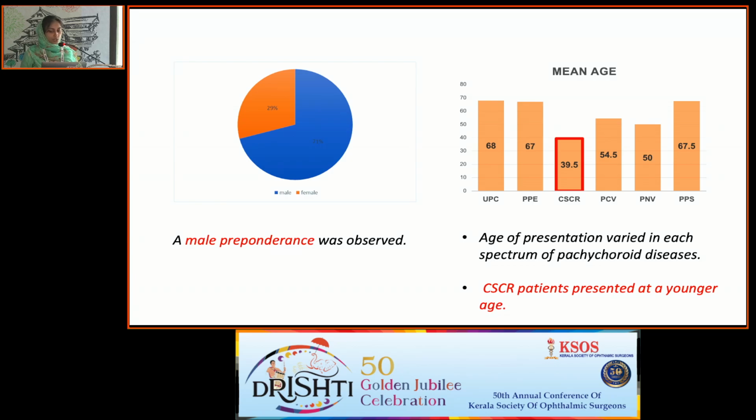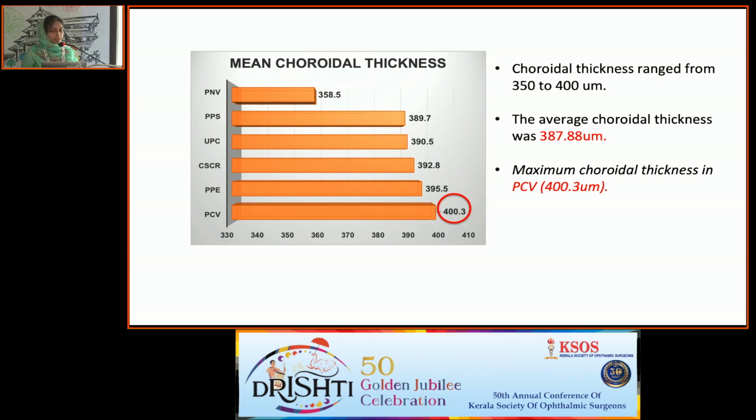The age of presentation varied among the different entities studied, and central serous retinopathy presented at a much younger age group, around 39.5 years on average. An older age of presentation was observed in the uncomplicated pachychoroid, pachychoroid pigment epitheliopathy, and peripapillary pachychoroid spectrum. The choroidal thickness ranged from 350 to 400 micrometers, with an average of 387.88 micrometers. The largest choroidal thickness was observed in polypoidal choroidal vasculopathy, followed by pigment epitheliopathy and central serous retinopathy.